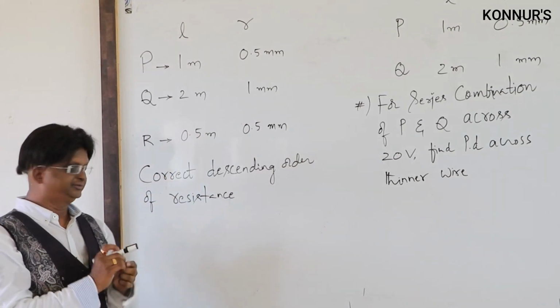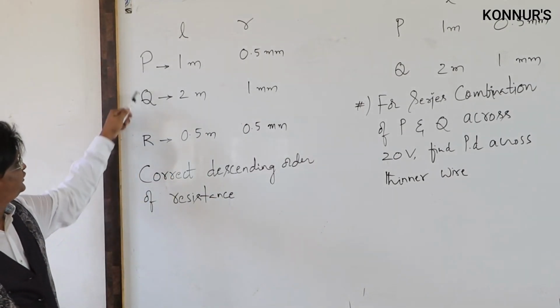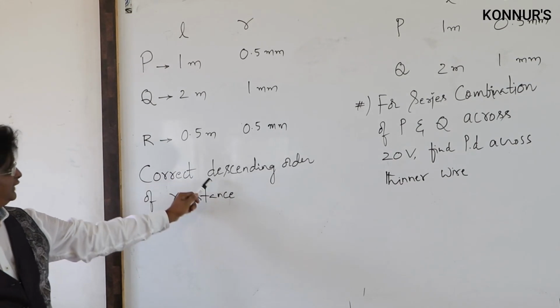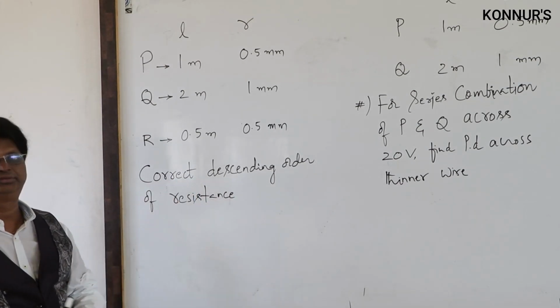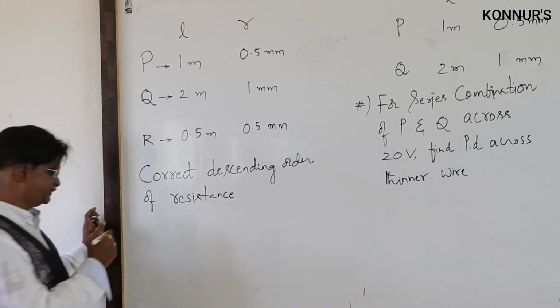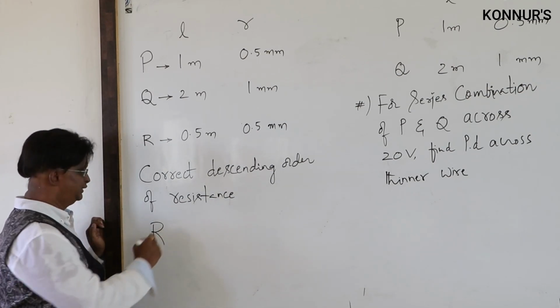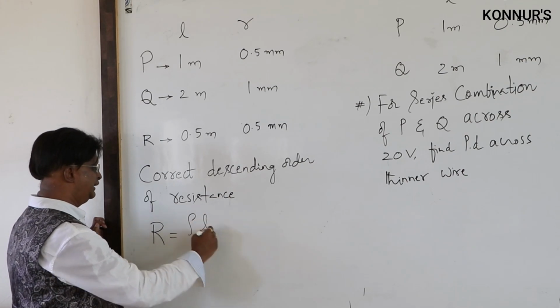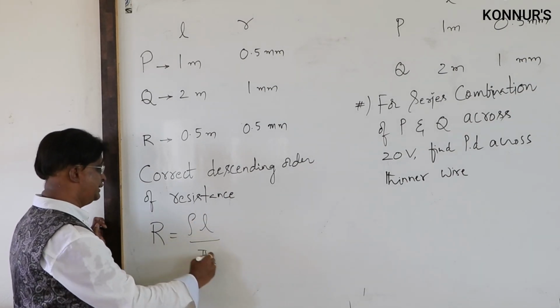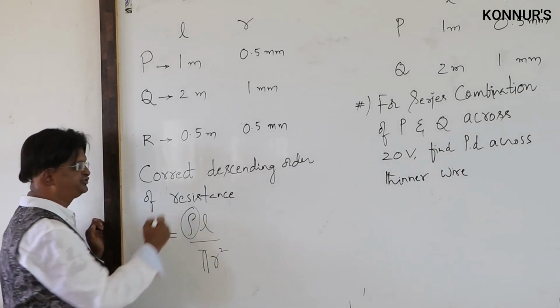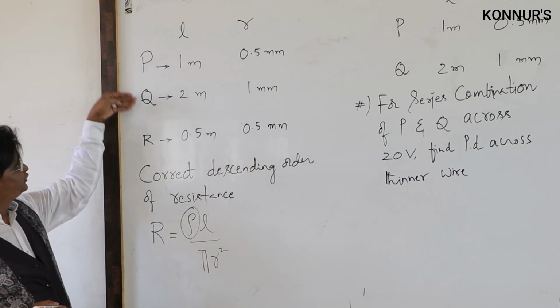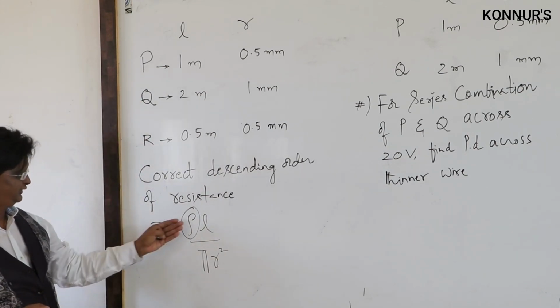The question is, arrange P, Q, R in the correct descending order of resistance. Remember, the resistance of a conductor with given dimensions is R equals rho L by pi r square. I am writing rho for resistivity. Since P and Q are all made up of the same material, this is a constant.